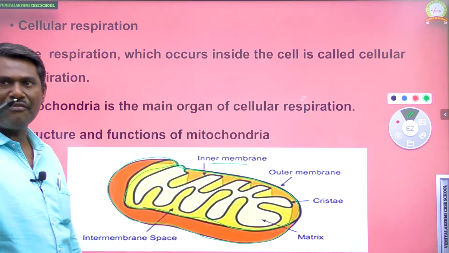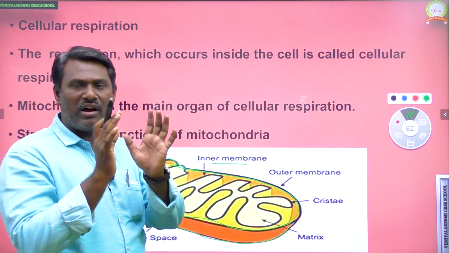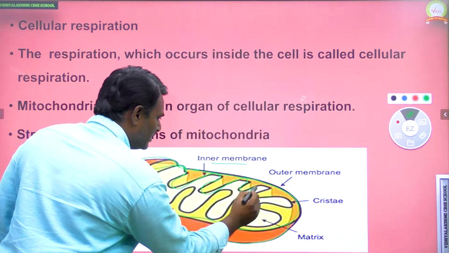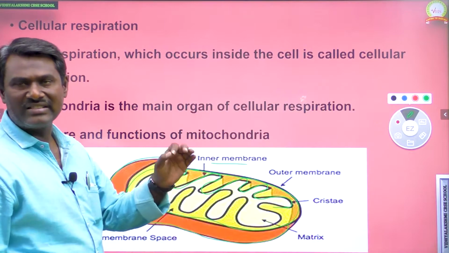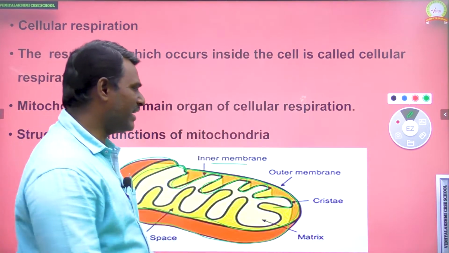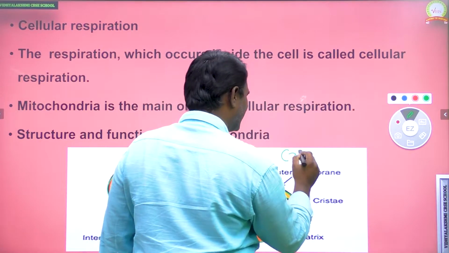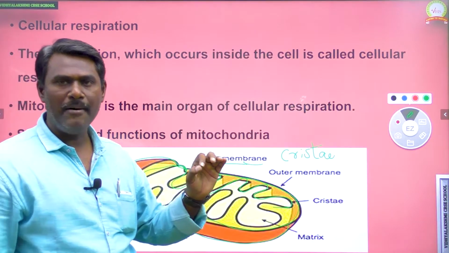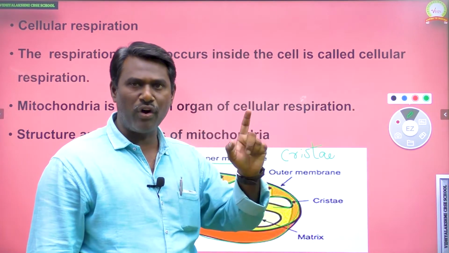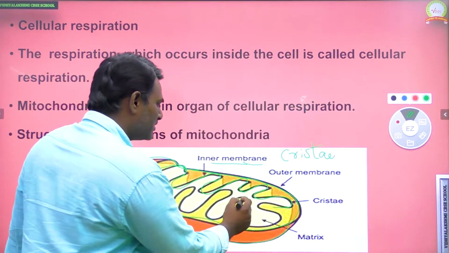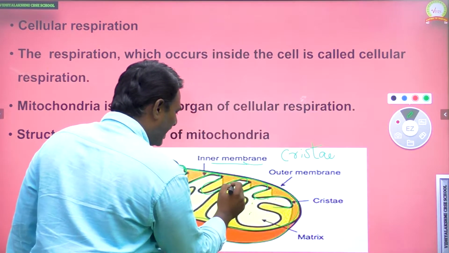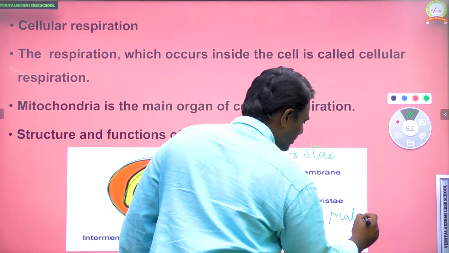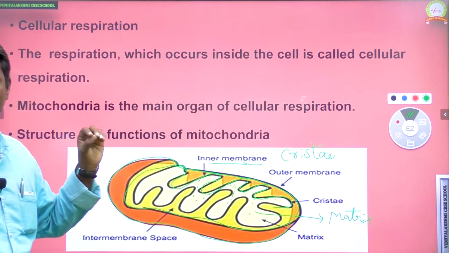The inner membrane of mitochondria consists of several folding-like structures like this. These several foldings present in the structure of mitochondria we call cristae. The inner foldings of mitochondria are called cristae. And the cristae is filled with fluid. That fluid we call the matrix. So, inner membrane and outer membrane.